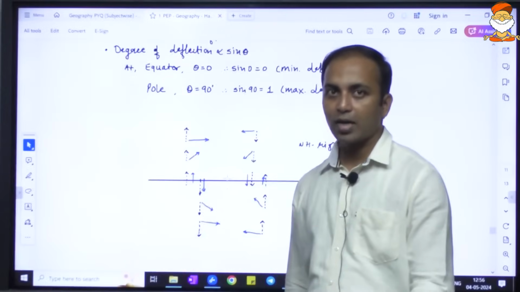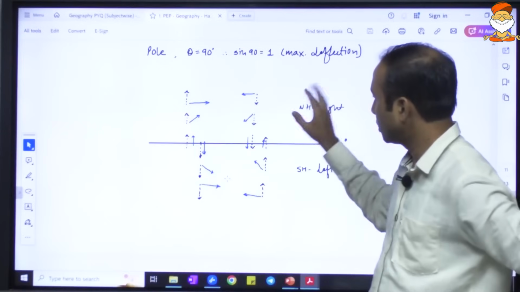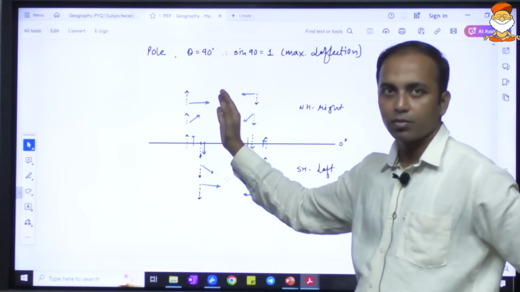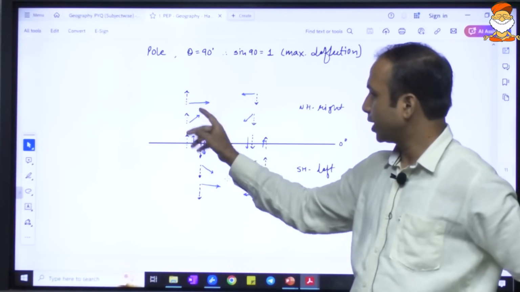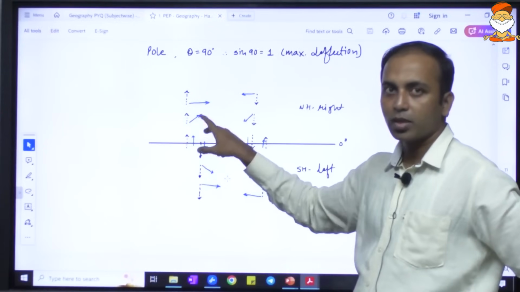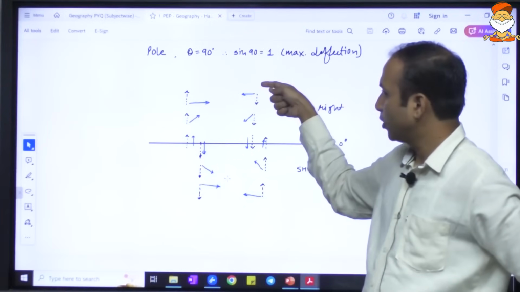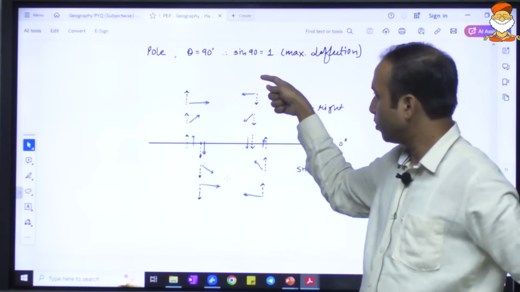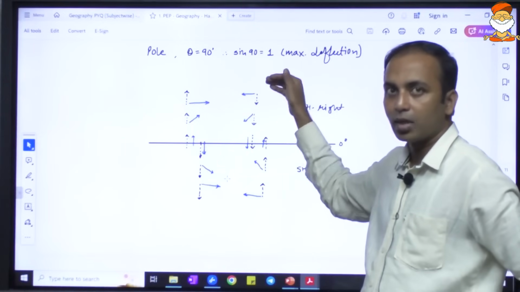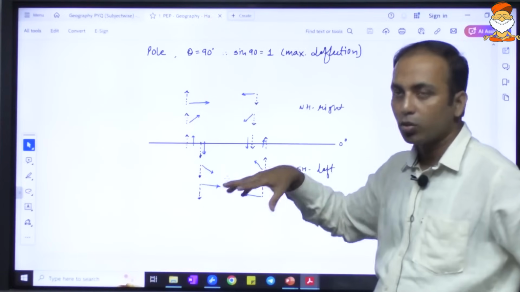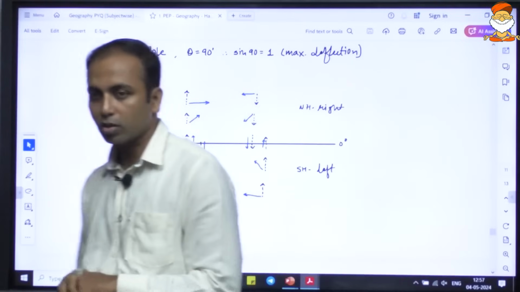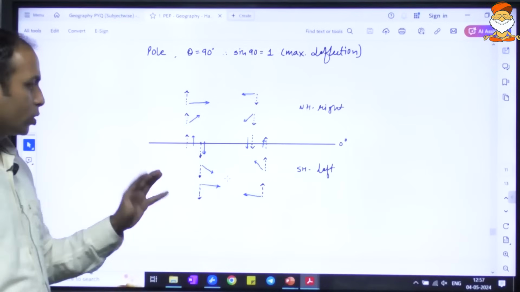So if I take the northern hemisphere and go from the equator towards the pole, the wind or oceanic currents will keep on deflecting towards the right hand side, and the degree of deflection will keep on increasing. The more you go from the equator towards the pole, the more the deflection increases. Similarly, coming from the pole towards the equator, the deflection is maximum at the pole and minimum at the equator, but it is towards the right of the fluid, not your right.